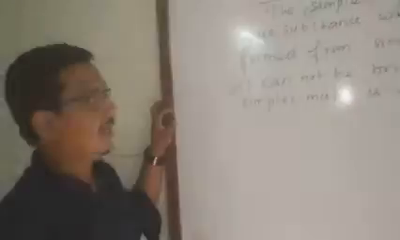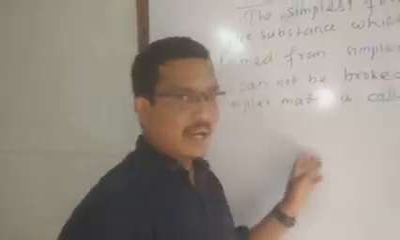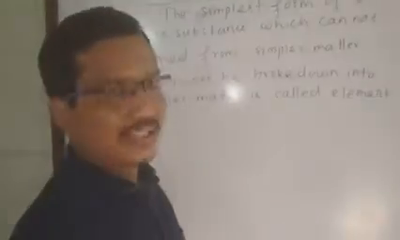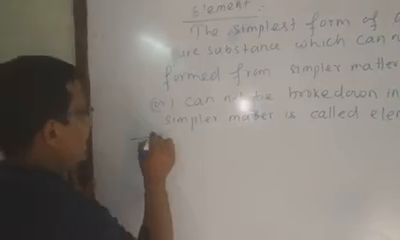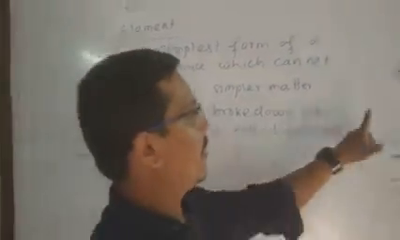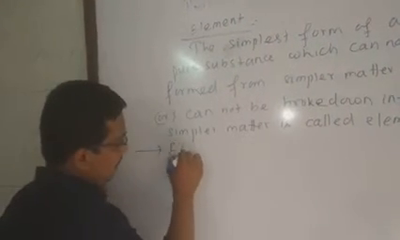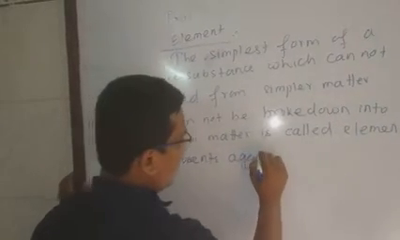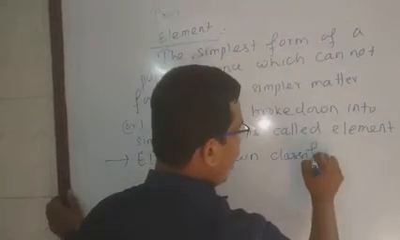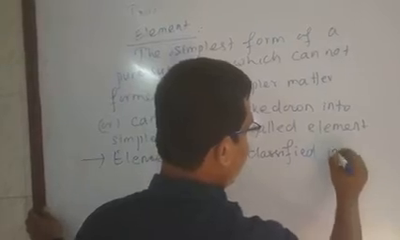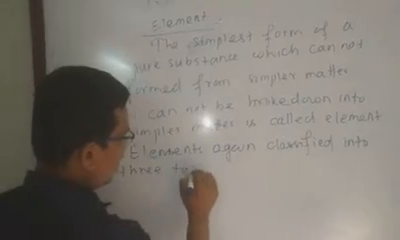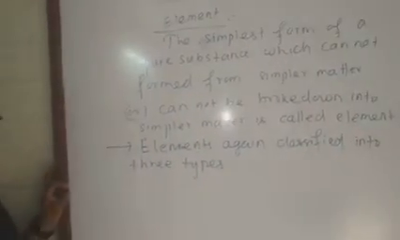There are till now 118 elements known. Further elements are going on research. An example of an element is iron. Elements are again classified into three types.